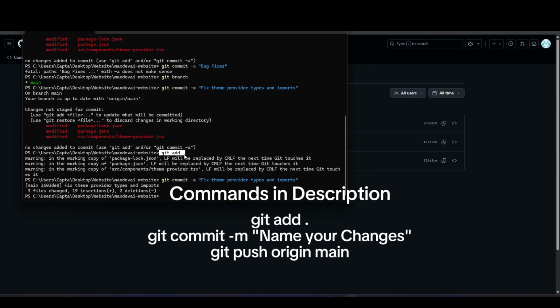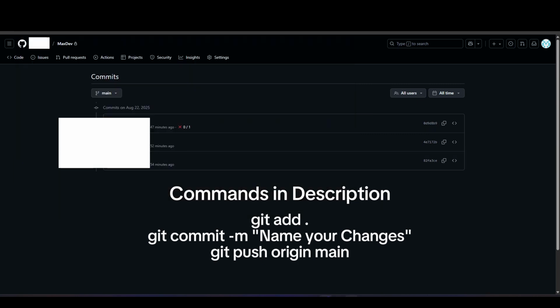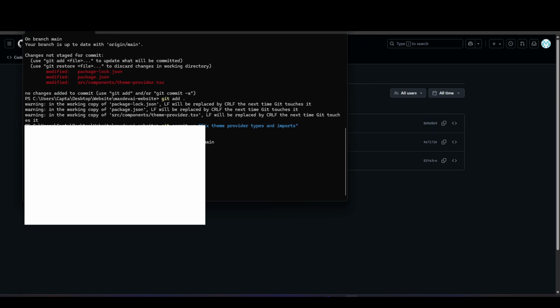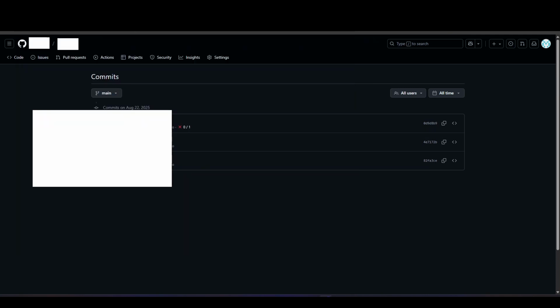And then if you initialized your first commit and pushed it, then you just update it with the add command, and after that you need to commit again and name the commit. So what's different? You have any bug fixes or builds, I don't know what you did, just name it, and then you need to push it. And we're gonna see if the push works. Hopefully it did work, I guess, and then we should see it right here.